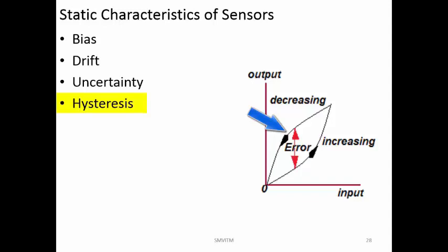But in actual practice, it will never follow the same path. Or if you are initially starting with a very high input value, reducing it to 0, and then increasing it again, even then in both cases you are not getting the same value for the same input. The difference in the output for the same input, depending on the direction you have used for achieving that particular input value, the difference between the two readings, is called the hysteresis error. This phenomenon of getting different output values for the same input value is called hysteresis. So, this is a very big issue.